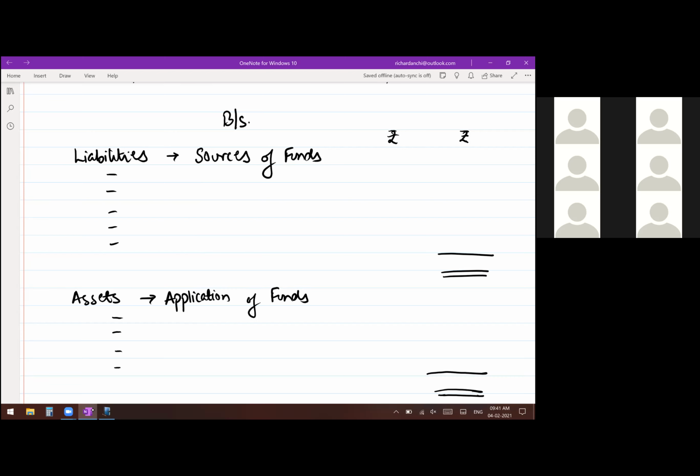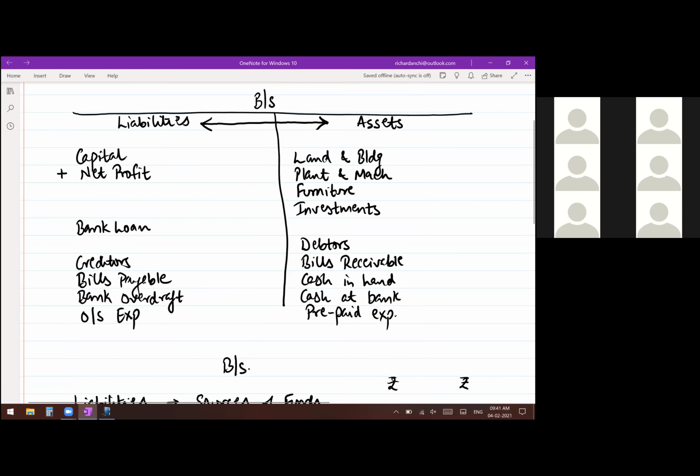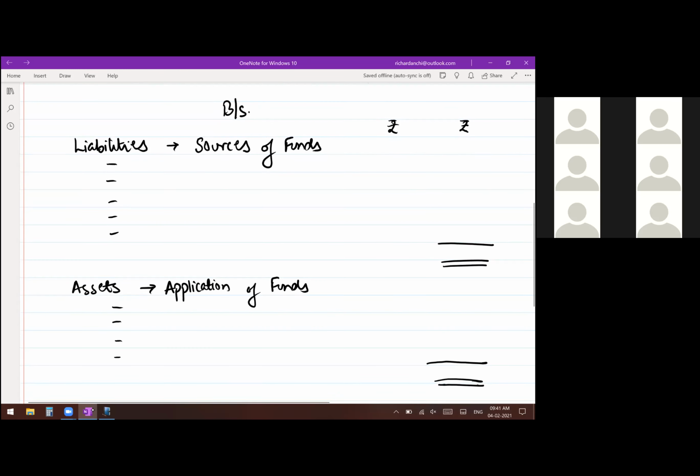And it makes sense also. Pay attention. Sources of funds means all those places from where you gather money for your business. And if you look at the liability side, you will see that yes, capital, the owner has brought money for the business. Bank loan means you are taking money from the bank again for your business. Same way, bank overdraft or creditors, they are giving you assistance. They are giving you money so that you can run your business. All those places from where you get your money, those are known as sources of funds. Those are your sources of collecting money for the business.